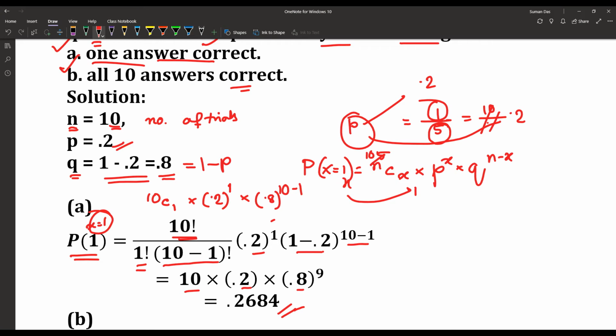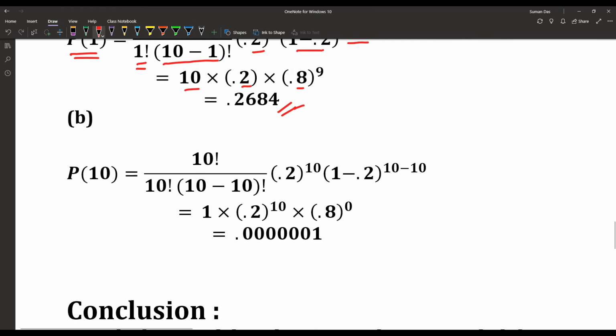Next question, all 10 answers are correct. That means small x is equal to 10. Then we have to find P of 10. That means 10C10 into the success rate, 0.2 to the power 10, into the failure, 0.8 to the power 10 minus 10. That is n minus x.